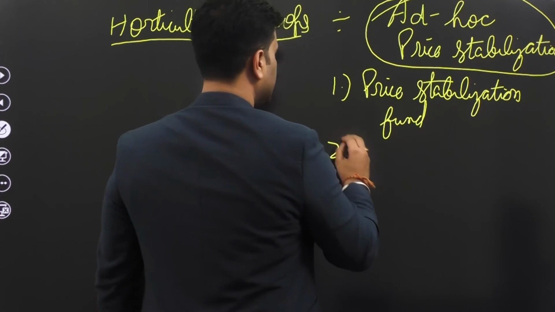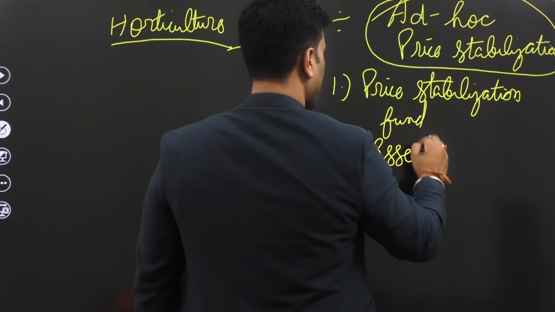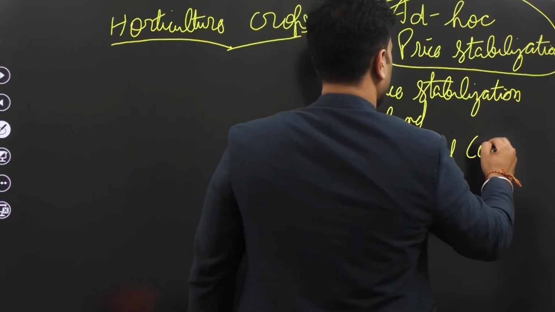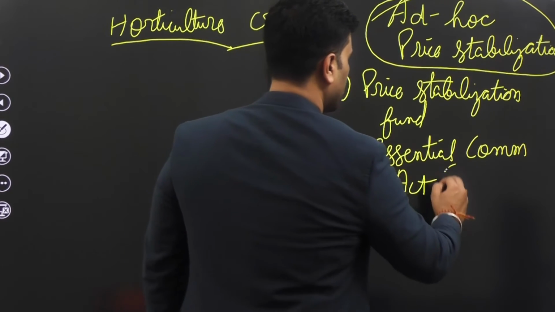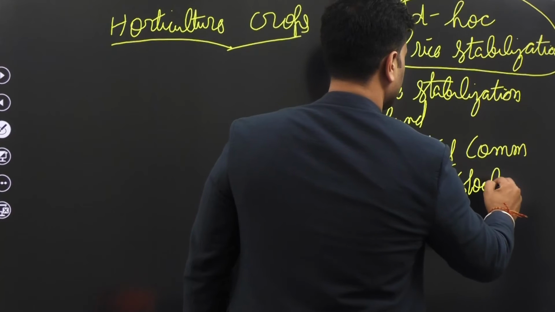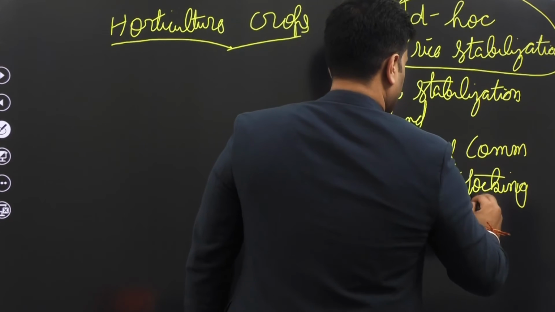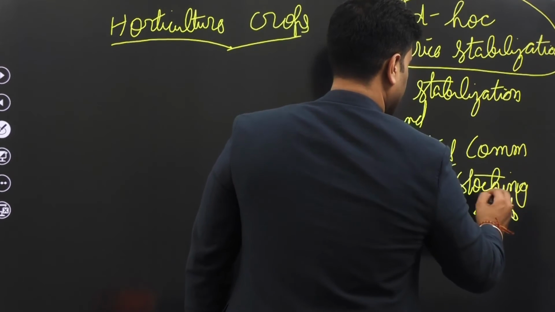Right? Then there is this Essential Commodities Act, through which government actually enforces stocking limits. This happens especially in the case of onions.